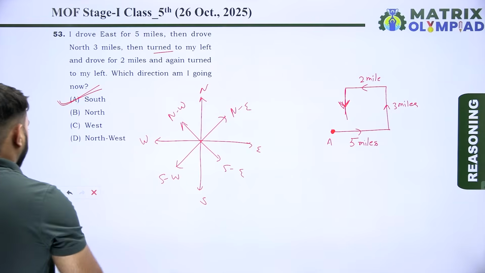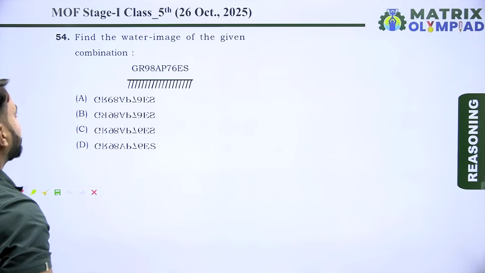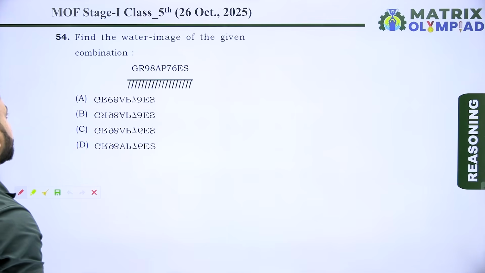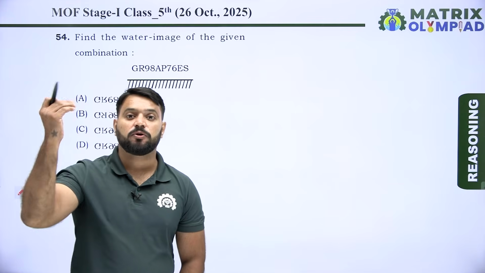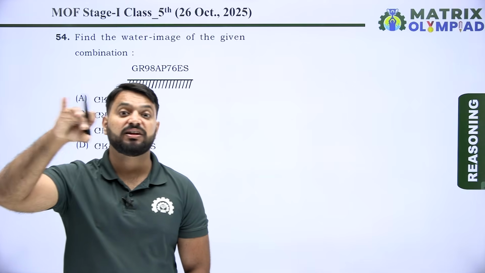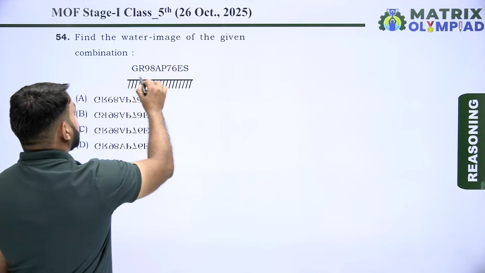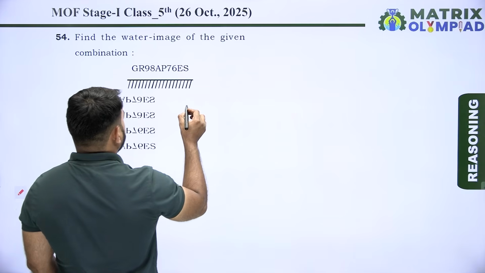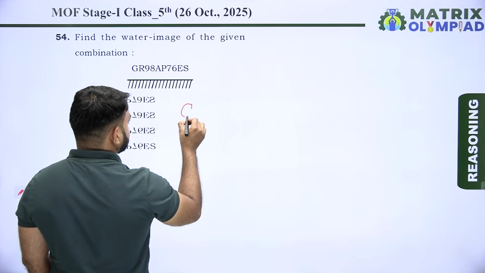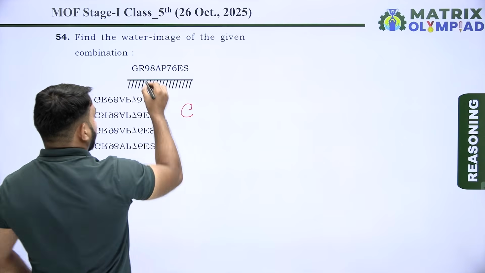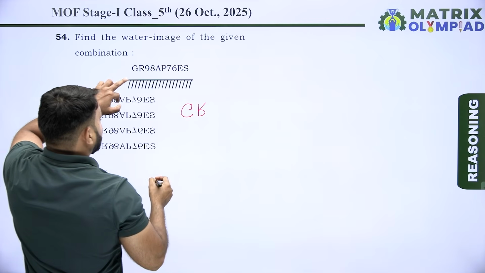Let's move on to the next question. Now the next question is question number 54. Find the mirror image of the given combination. The part of an object which is near to the mirror will remain near to the mirror in the mirror image. So first find the mirror image of G. The mirror image of G looks something like this. And then find the mirror image of R. This is the mirror image of R.